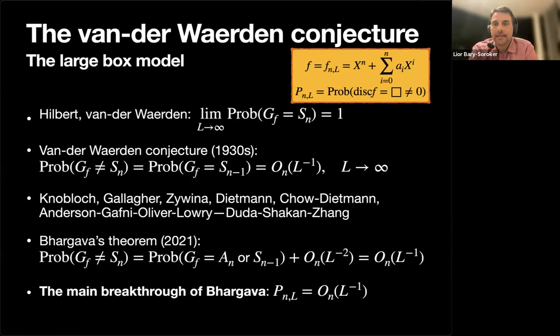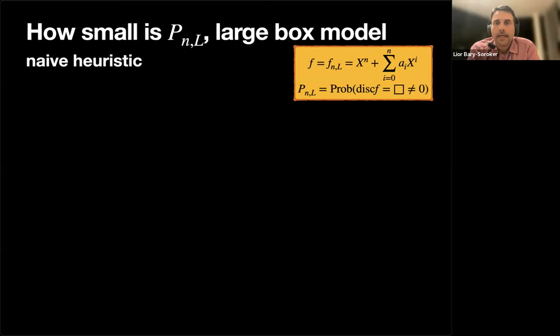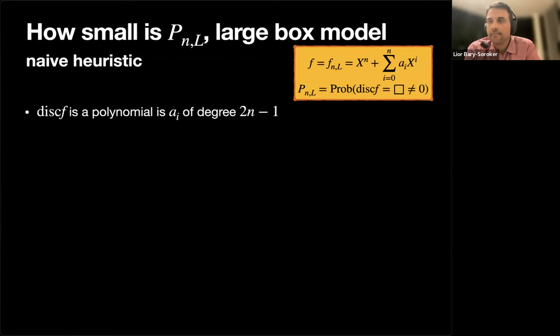Okay, so we see that this probability comes into play in the large box model. And we can ask ourselves, this is the question, how small is P_n(L) in the large box model when L goes to infinity? And here we have a very naive heuristic that a few years ago I talked about with several people, and it was kind of convincing at the beginning, although it gave us the wrong answer.